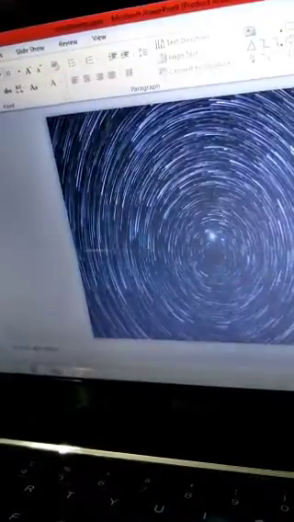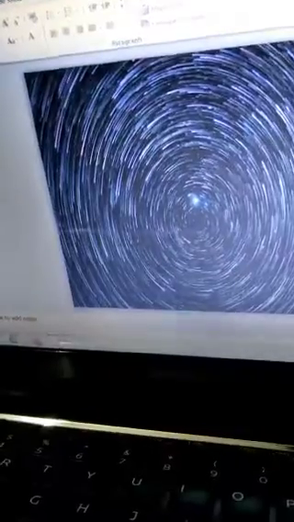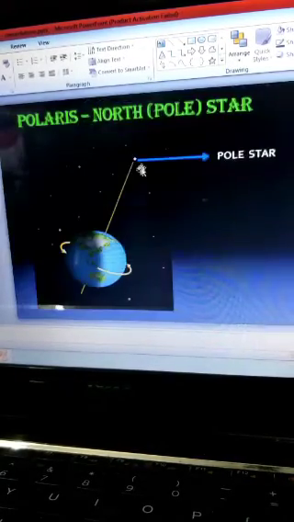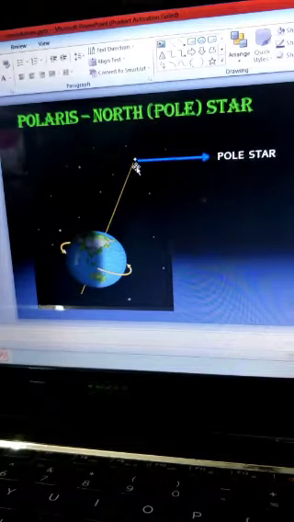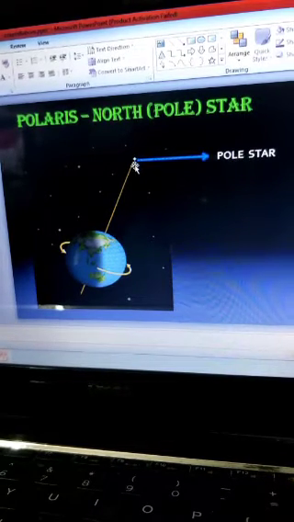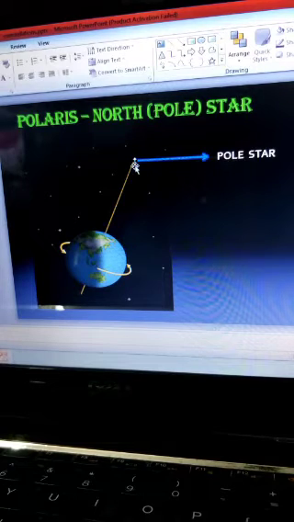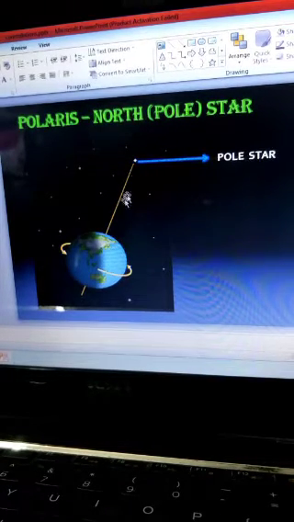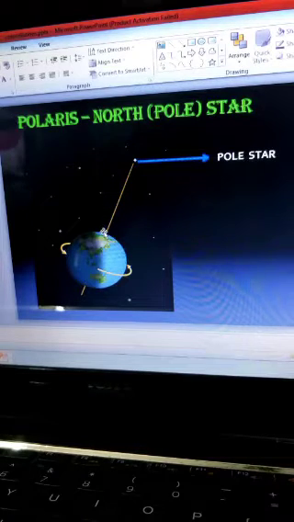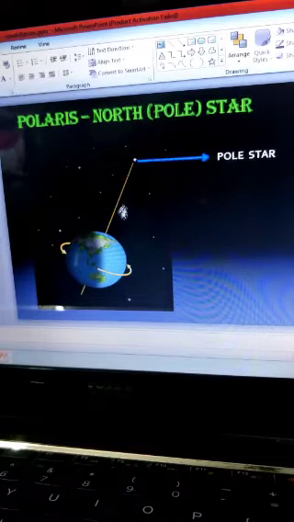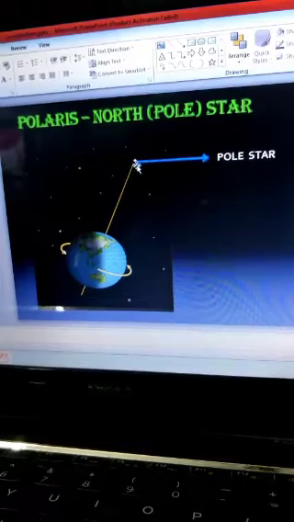Due to that earth rotation, the stars seem to be moving. But why not this star alone? What is this star called? This star is called the pole star. Why is it not moving? Why is it in a fixed position? Because it is lying on the path of the axis. Since it is lying on the path of the axis, it is in the fixed position.